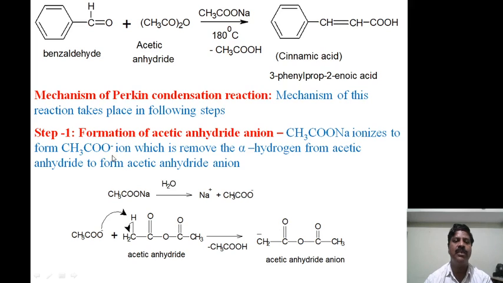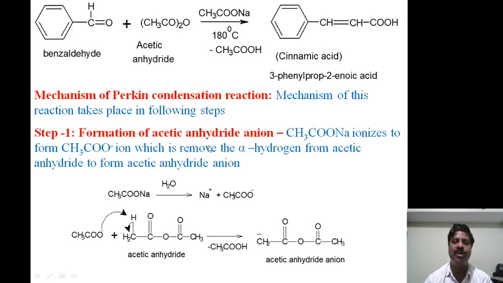Now here benzaldehyde, in the presence of acetic anhydride and sodium acetate, forms an alpha beta unsaturated acid, an aromatic acid, that is cinnamic acid, and this is called Perkin's reaction. Now come to the mechanism of this reaction. The mechanism takes place in the following steps.